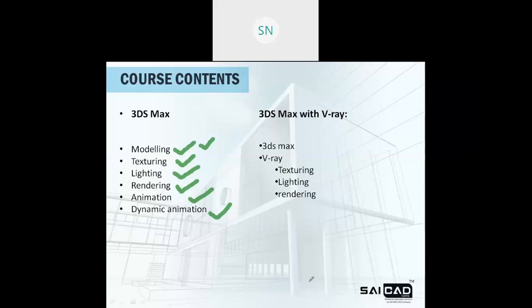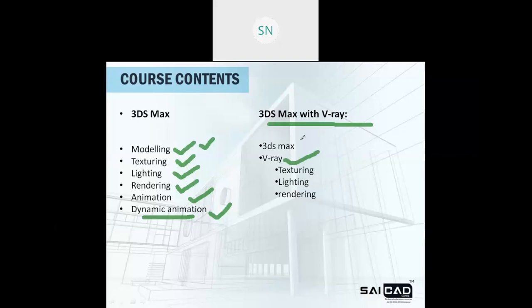Okay. So these are the dynamic effects that 3ds Max offers. We were discussing that path animation is also there, right? Fountain animation, rainfall, snowfall, fire animation is also there. You can generate a fire effect. Then 3ds Max with V-Ray: V-Ray is again a rendering program.